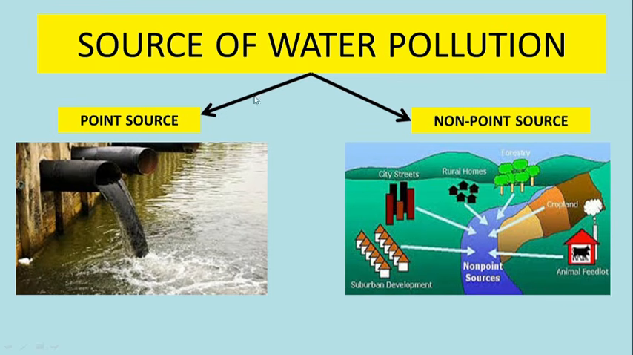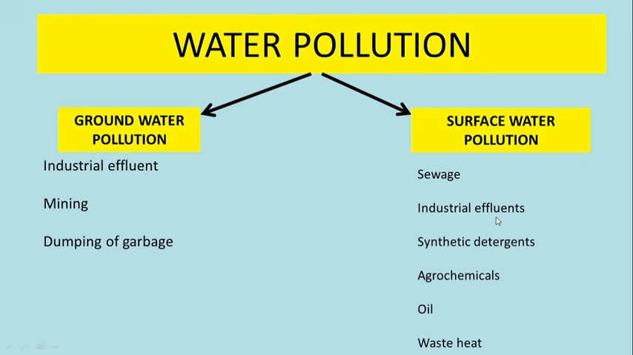There are two sources of water pollution: point source and non-point source. Point sources are easy to trace because we know the point from where the water is becoming polluted. However, non-point sources are very difficult to trace because in non-point sources there are multiple sources involved in polluting a river resource. For example, here in this diagram, non-point source is depicted like this, that here the water is becoming polluted because of the effluents from homes, from cities, from suburban development projects, animal feedstock, cropland, forestry, etc.